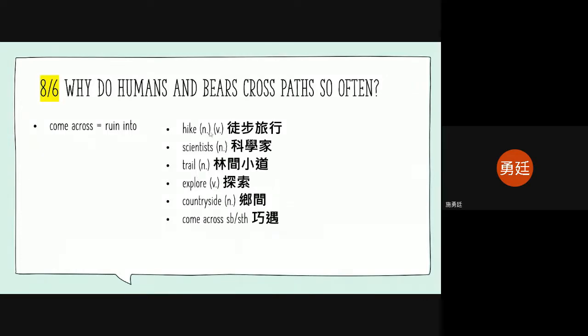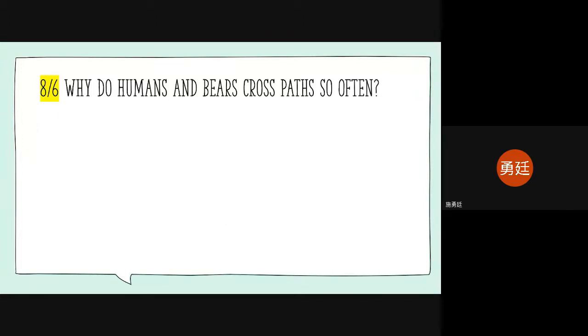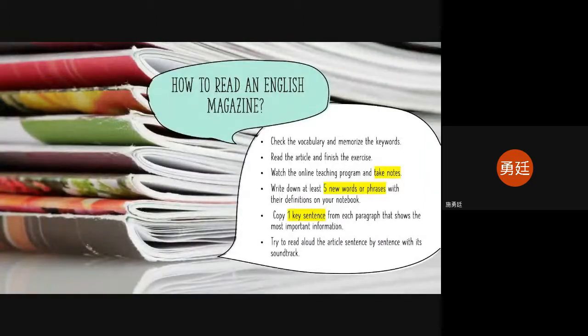And you try to write down the definitions. Chinese or English definitions will be fine. Then we'll move on to the very last one, which is to copy one sentence from each paragraph that shows the most important information. In other words, you are going to copy the topic sentence, which is a key sentence.